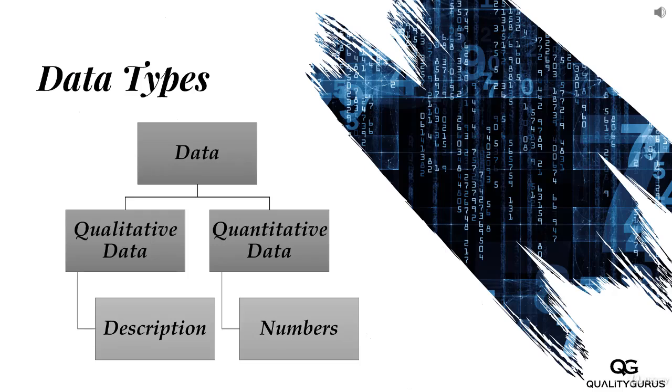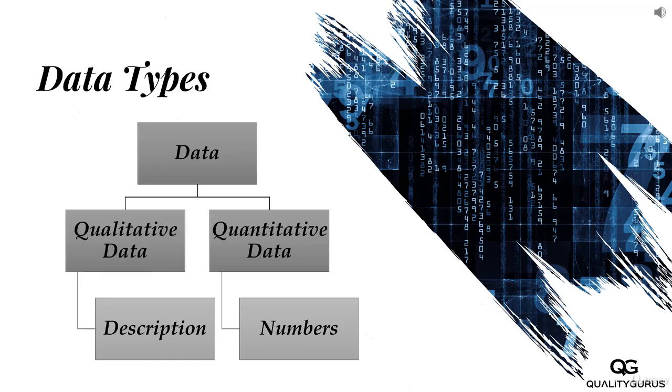When you say quantitative, quantitative is quantity. Quantity means number. Qualitative is the quality, quality like good, bad. That's qualitative. Numbers are quantitative. So that's how you can classify data.